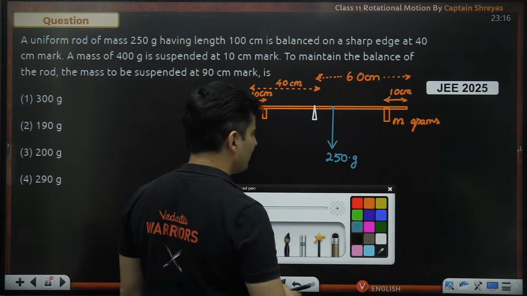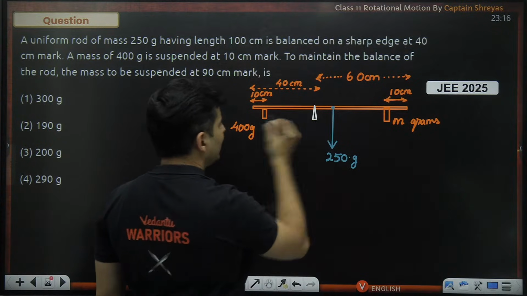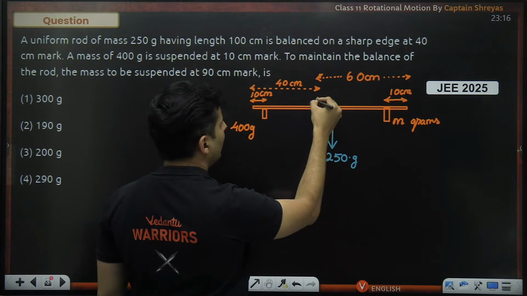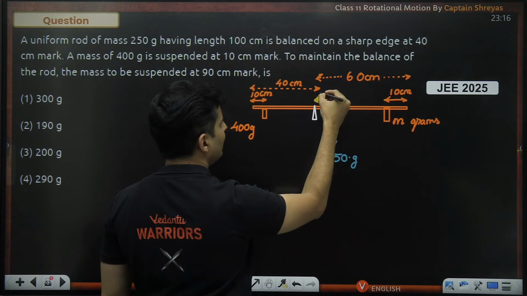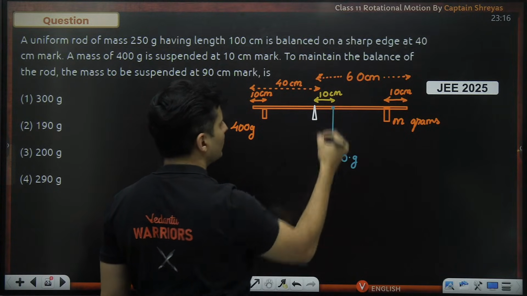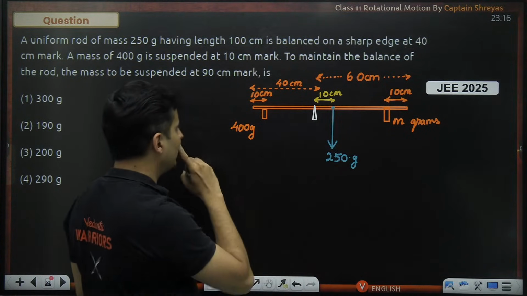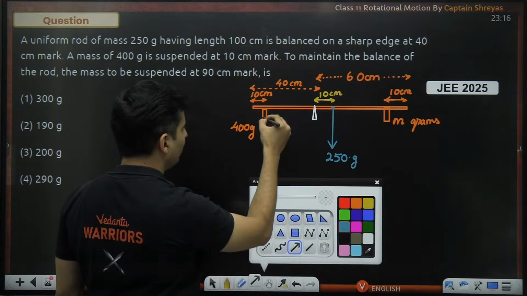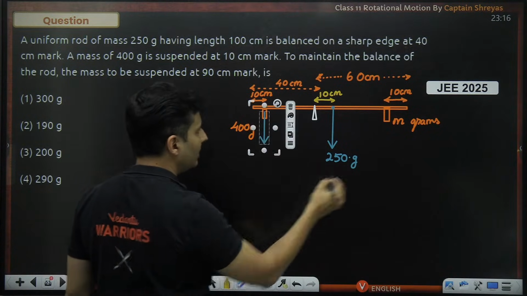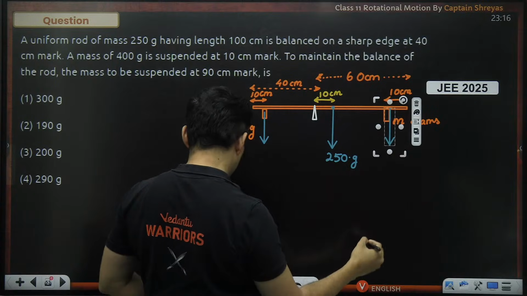That is one thing. What else can I talk about? How much will this distance be? If this is the center of mass, this will be exactly 10 centimeters. This is 400 grams, so its own weight 400 multiplied by G will be here. This also will create its own weight.